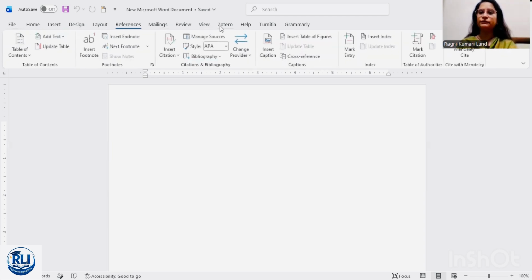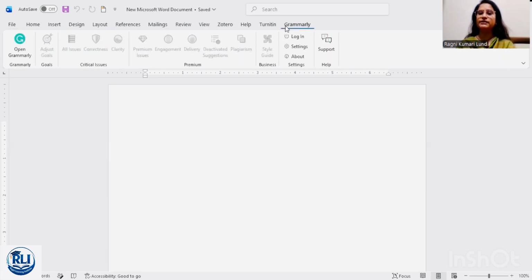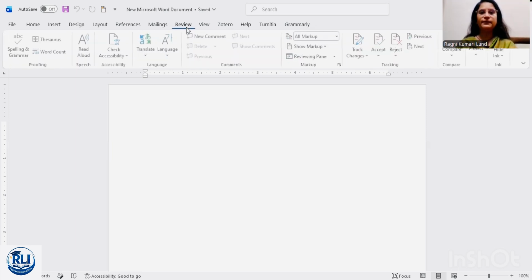Here I have added Zotero and Grammarly. These are extensions. If you need them, then you may add them. It's valid and it's free for everyone. You can add your extension from Google Chrome. Then View, and there are many other options.